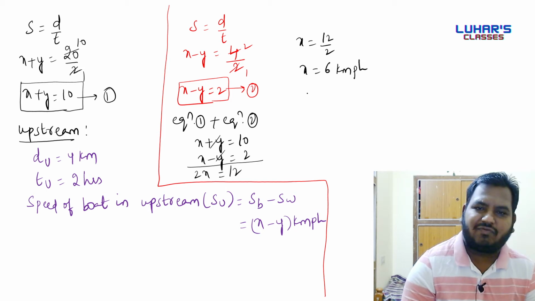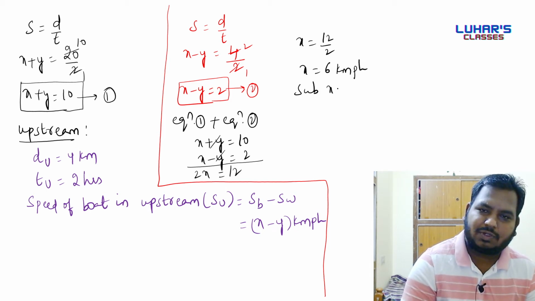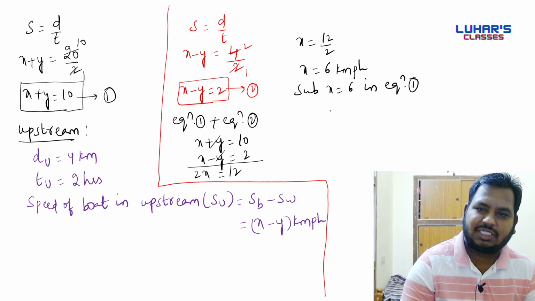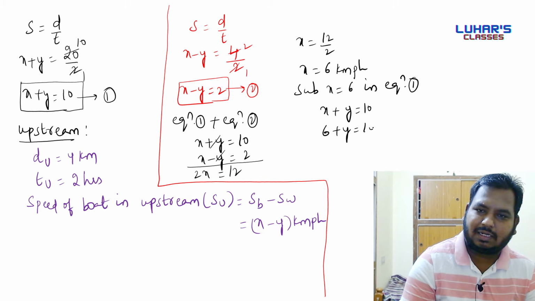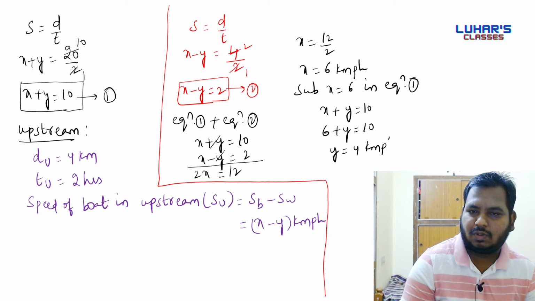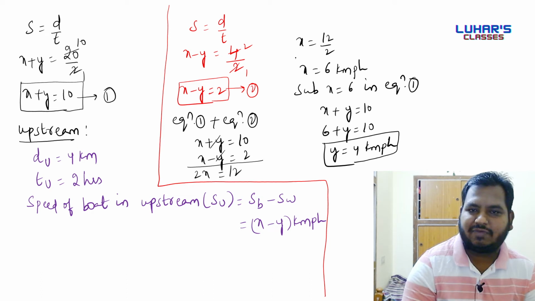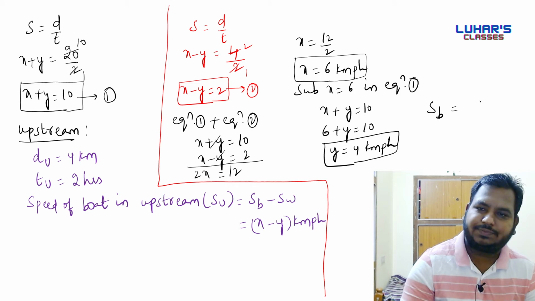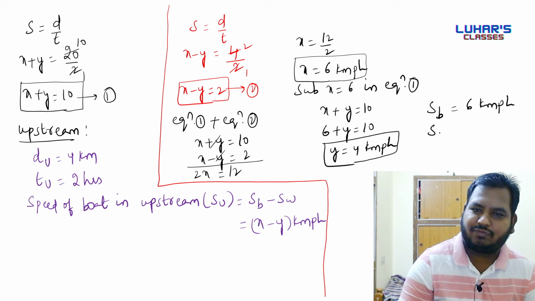Now we'll find the value of Y. Substitute X is equal to 6 in equation number 1. Equation number 1 is X plus Y is equal to 10. 6 plus Y is equal to 10. Y is equal to 4. So we got value of X and value of Y. What is X here? X is speed of boat. What is Y here? Speed of current. You can say speed of water.